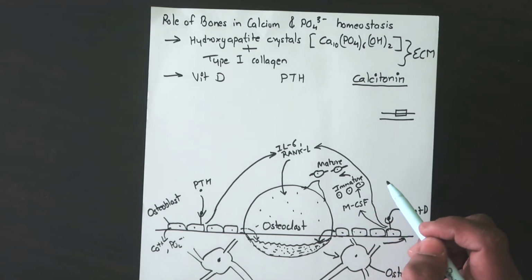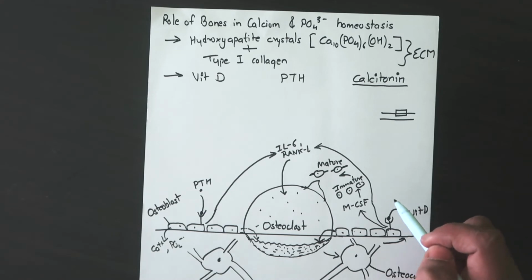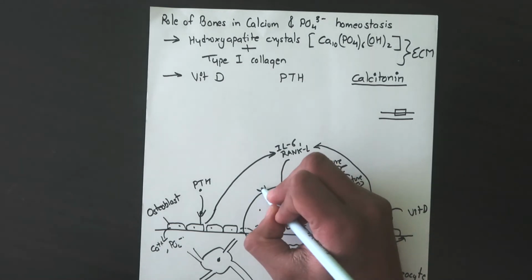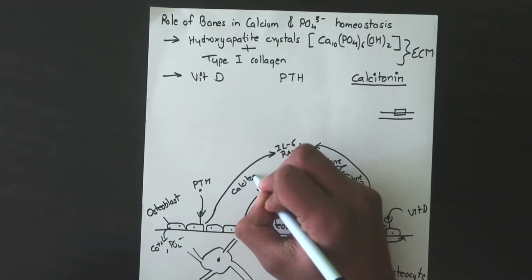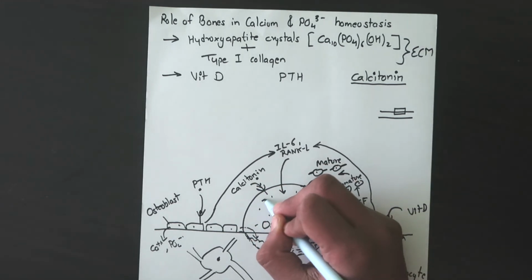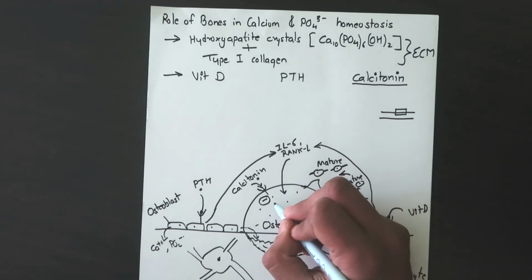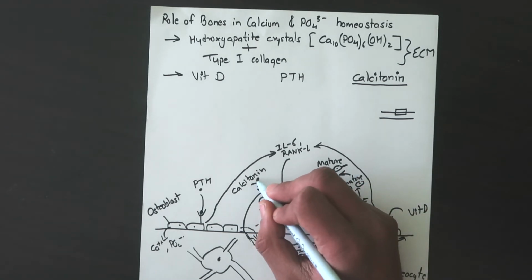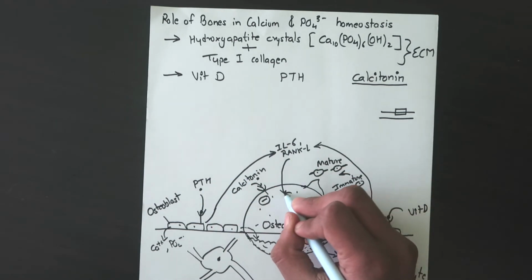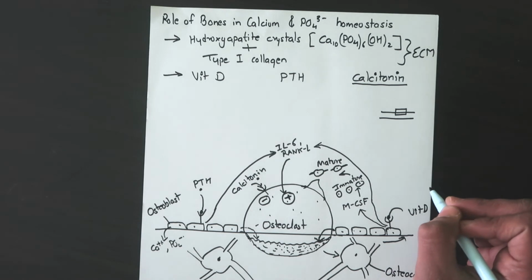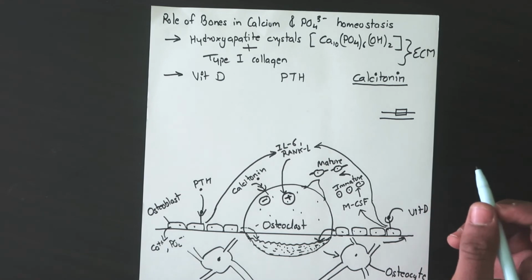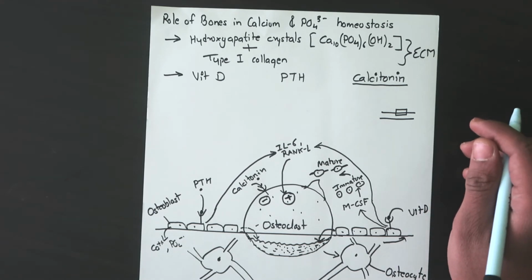Now calcitonin hormone does exactly the opposite of these hormones, okay. It has its receptor on the osteoclast cells. It will bind to its receptor here and it will inhibit the action, okay. So osteoclast cells will be inhibited by calcitonin, whereas vitamin D and parathyroid hormone will stimulate the osteoclast cells, okay. So that's how the bone plays in calcium and phosphate homeostasis.